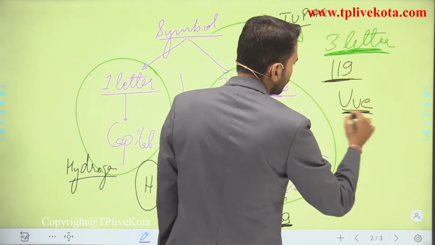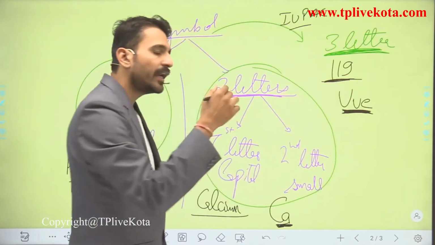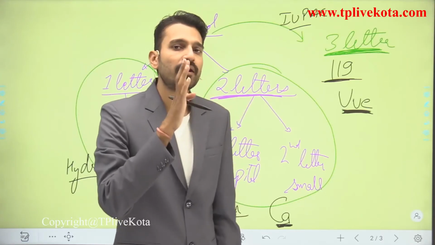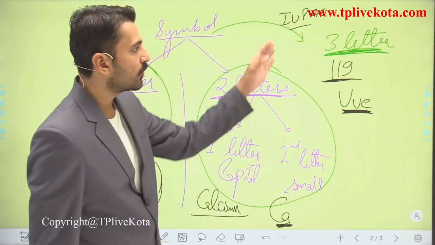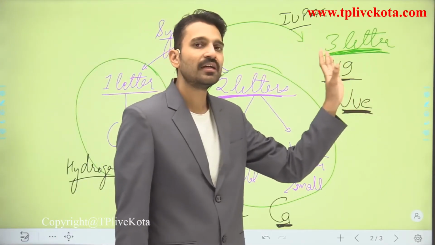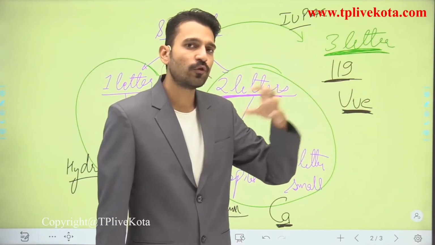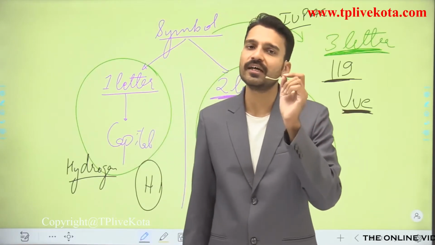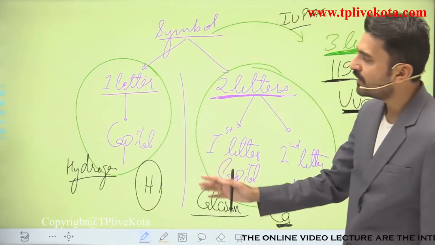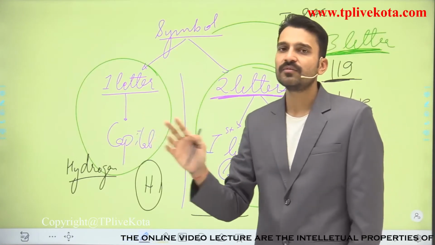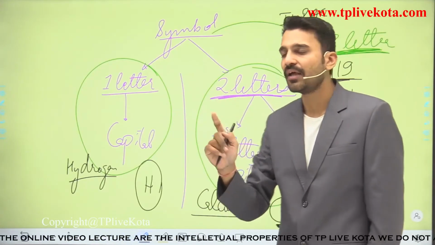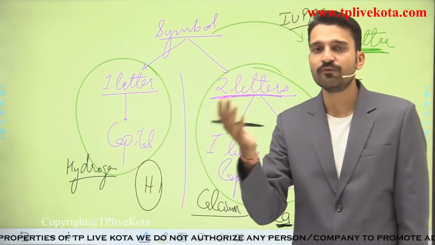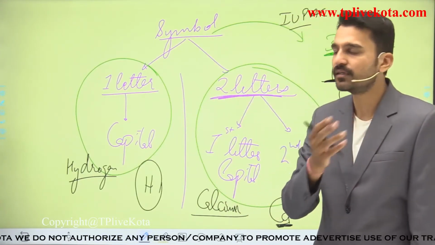So students, this is the symbol for the 119th element, or the elements whose name or symbol was not recommended by the IUPAC. For that we are going to use this kind of symbol. This symbol is not of use for us in the 9th class standard. We are going to see that in the periodic classification of elements in class 10th. So here we are going to deal with the 1-letter system, which should be in capital, and the 2-letter system, in which one letter should be capital, while the other letter, which follows the first letter, should be small.